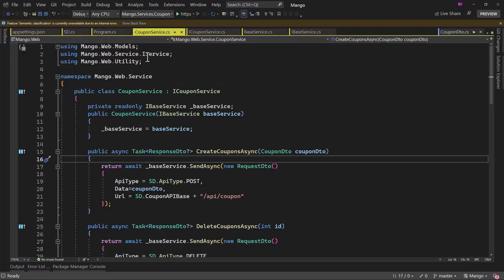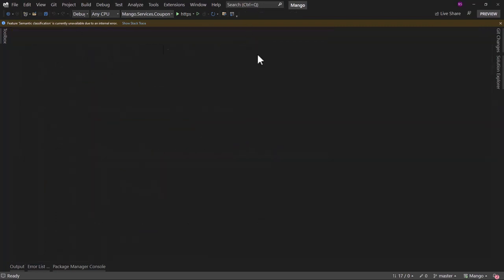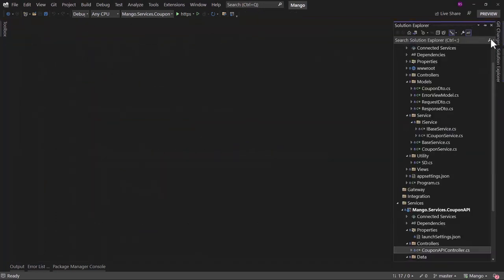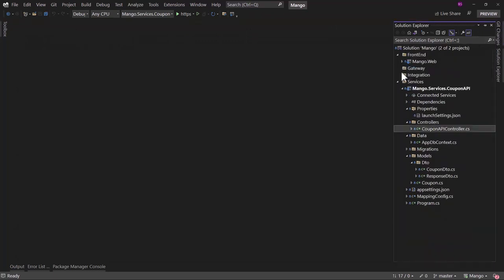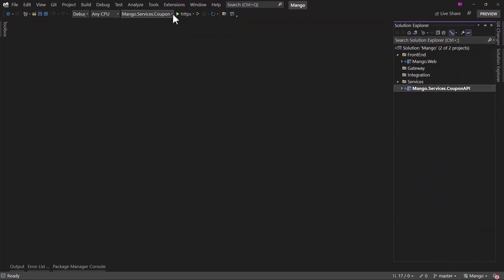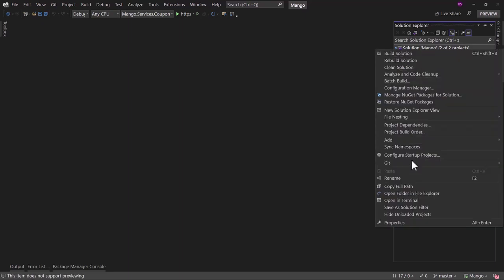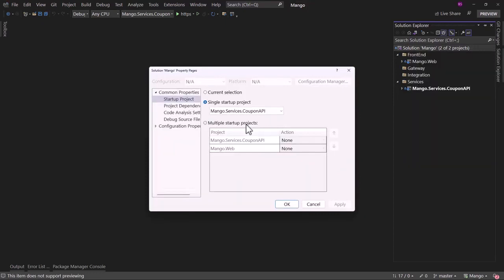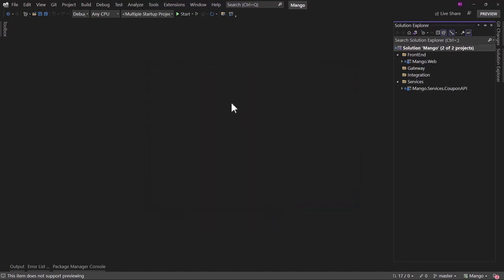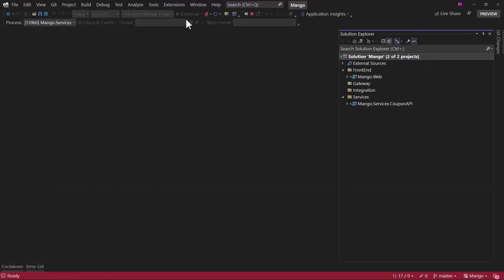We want to see our coupon service in action. But let me close all the tabs here, and when we are working with multiple projects, if I run the application right now, it will only run the coupon API. I want to run both coupon API as well as the web project. We will right click on the solution here, and we have configure startup projects. We will select multiple startup projects, and we will start both the API as well as the web application. With that configured, let me hit the run button.